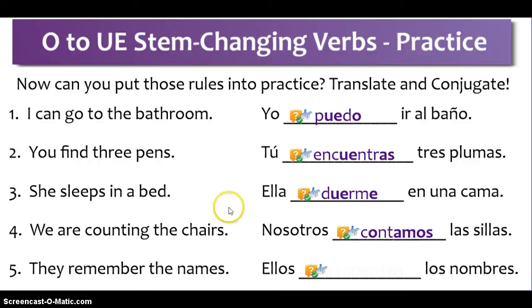They remember the names. Ellos blank los nombres. Ellos recuerdan los nombres. Well done. Check out the other verbs in the series, especially the stem changing verb or shoe verb video.